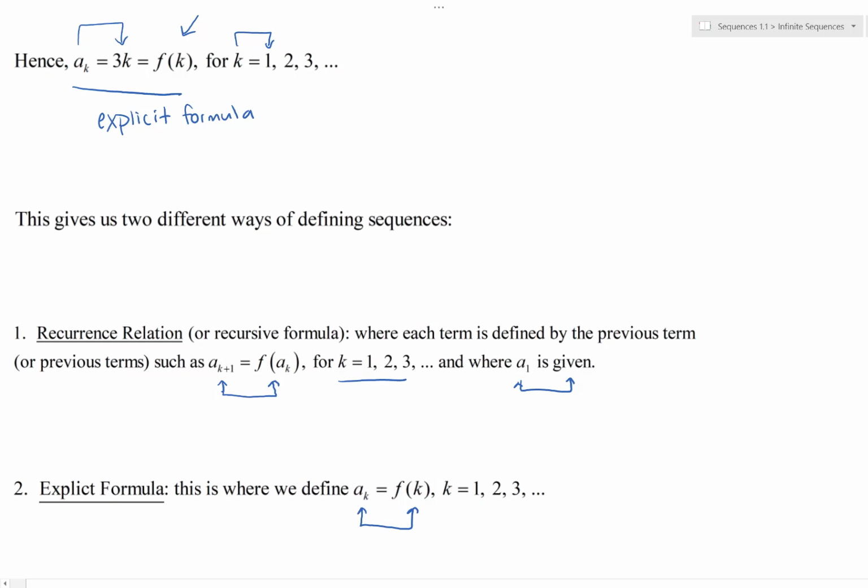So that's your intro to sequences. Next comes more in-depth dissection of sequences. So stay tuned for the next video